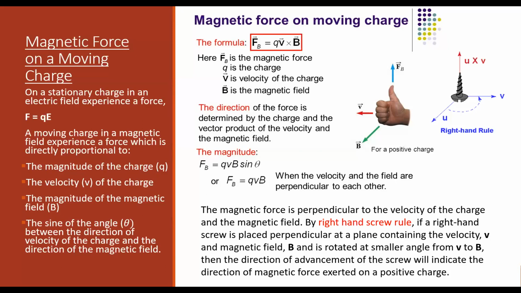When the direction of the field and the velocity are in the same direction. Yes, one condition. Also in the opposite direction. Yes, you told both conditions, they are correct. The other one is that if the charge is not moving, that means the velocity is zero.